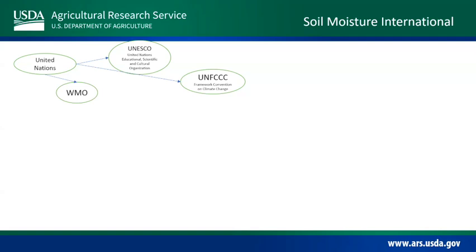There's lots of subgroups to this. I'm not even going to get into them, but know that WMO, and the United Nations Environment Program, and the International Science Council, these are all things that touch on various parts of our work. And why do we have three? Because everybody likes a committee, right? Everybody loves making their own committee and having their own thing going on. But eventually they do merge back together and they start working.